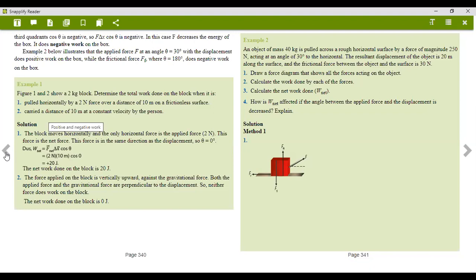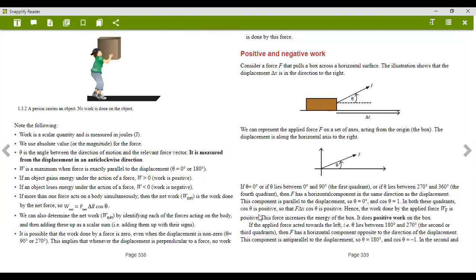Where is our figure? Example 2, I'm just looking for our figure 1 and figure 2. Okay, so the first thing that we're going to do, finding the solution. No, we don't have a figure here.